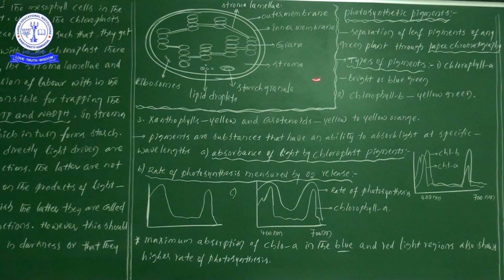In the stroma, the dark reaction takes place, and on the grana, the light reaction takes place, as we have already discussed. In the chloroplast, we know very well that 70S type ribosomes are also present. Lipid droplets, fats, and starch granules are also there. So it is one particular specialized cell organelle which is responsible for the process of photosynthesis.